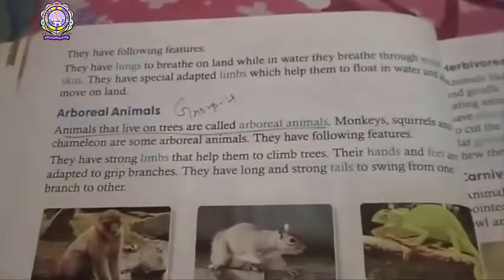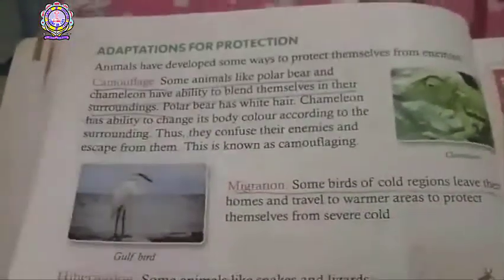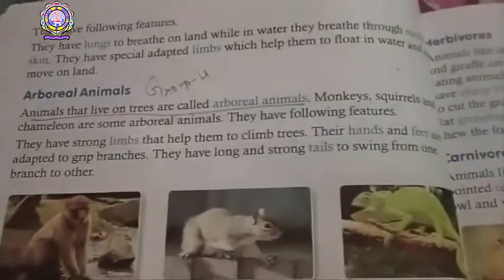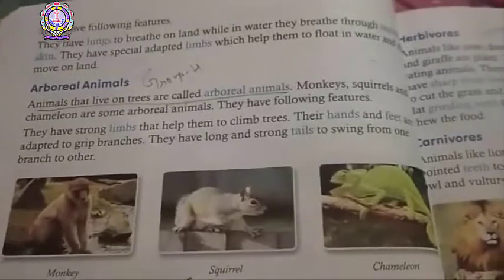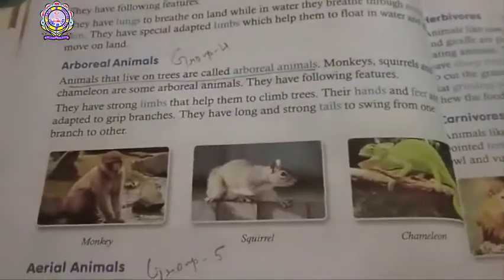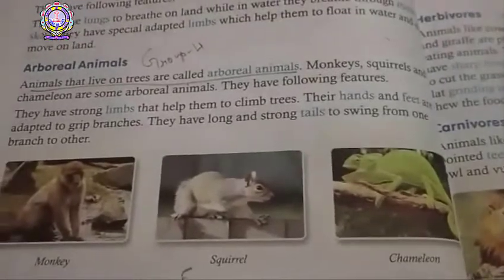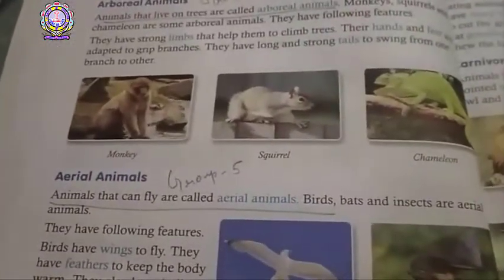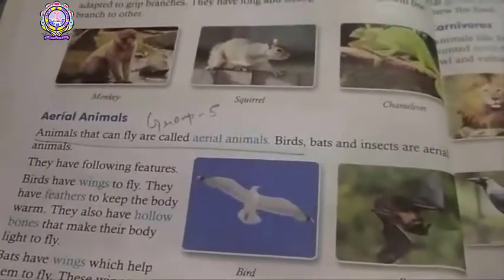Arboreal animals spend a lot of time on the tree. These are called arboreal animals. They have a long and strong tail to swing from one branch to another. Monkey, squirrel, and chameleon are arboreal animals. Aerial animals that can fly are called aerial animals, like bird and bat.